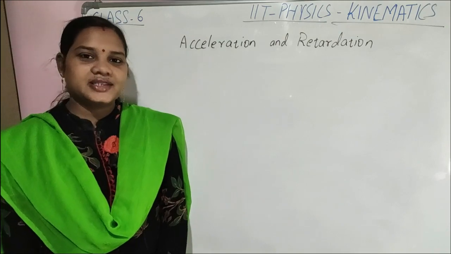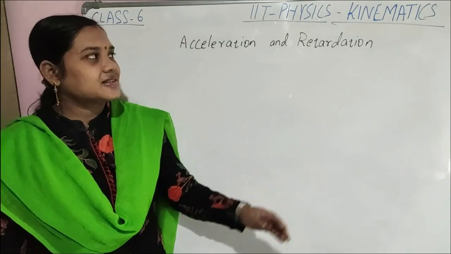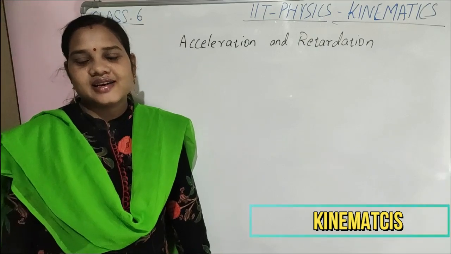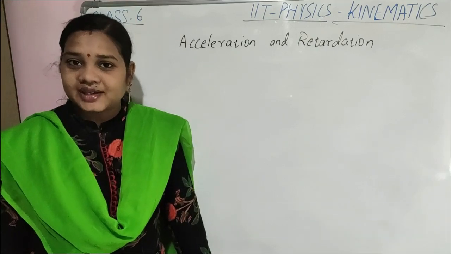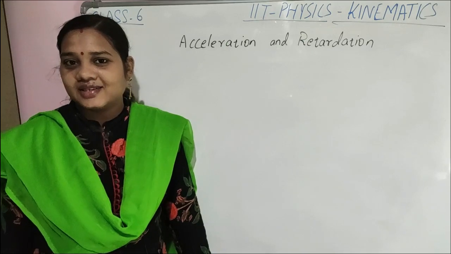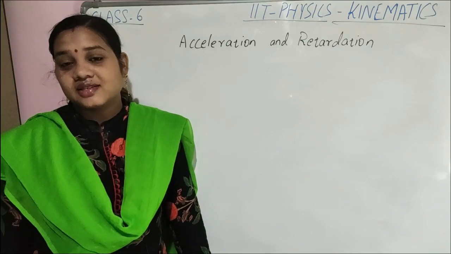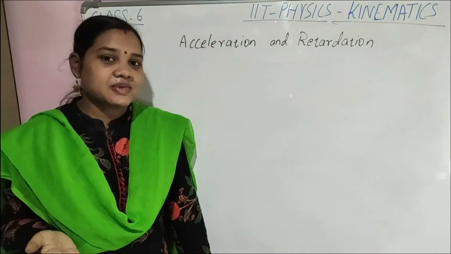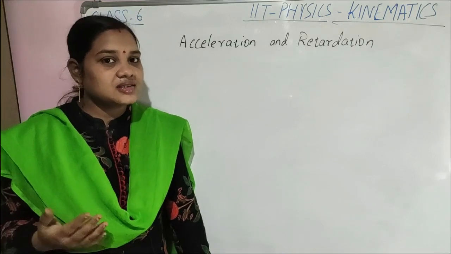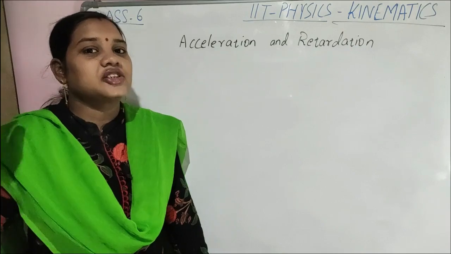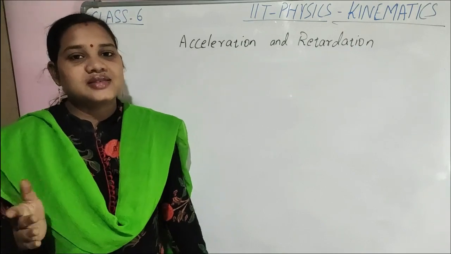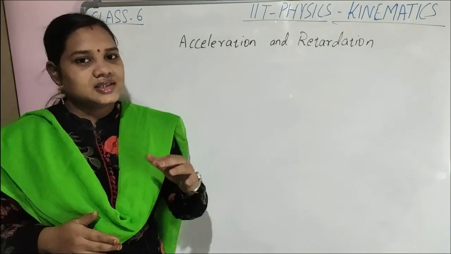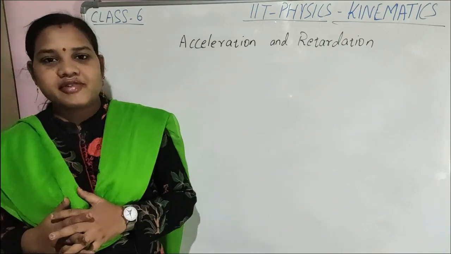Children, what were we discussing? We are discussing the chapter Kinematics. In the last class, we completed the topic of velocity. We covered the difference between distance and displacement. Distance means the length of the path through which we travel, whereas displacement is the shortest length from the initial to the final point. Distance is a scalar, displacement is a vector.